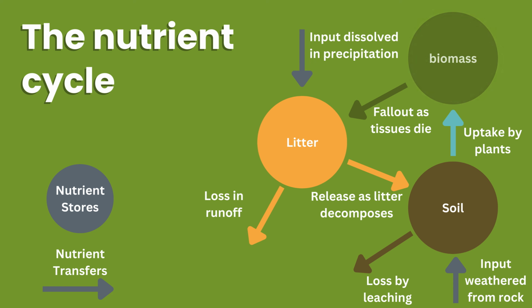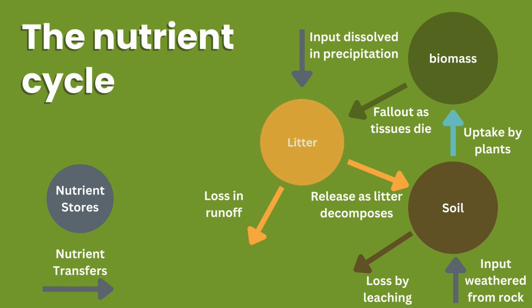A biomass store refers to the total mass of living organisms, like plants, animals, and microbes, in an ecosystem at any one time. In the nutrient cycle, these organisms store nutrients, such as minerals, in their bodies. When the organisms die or release waste, those nutrients return to the environment, continuing the cycle.